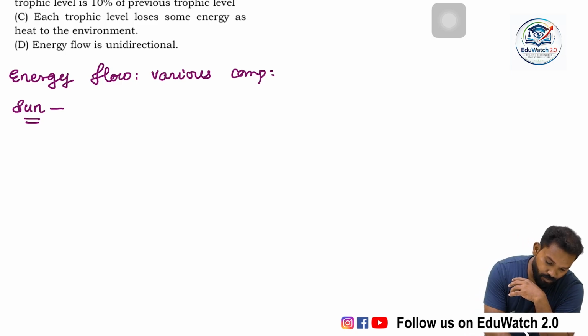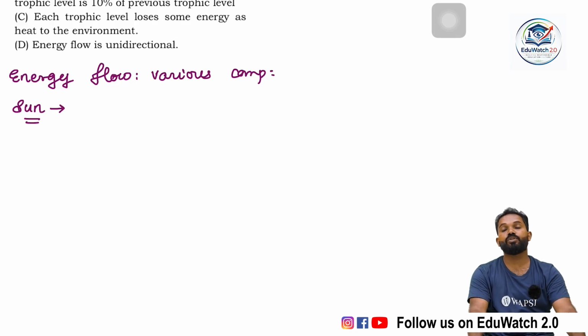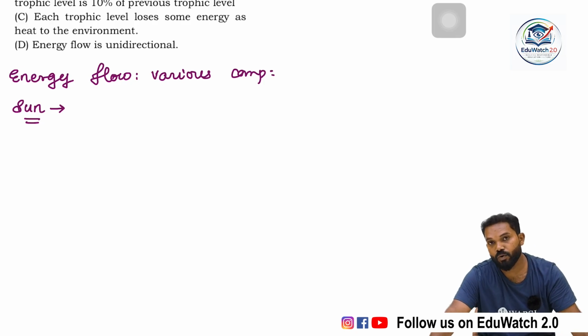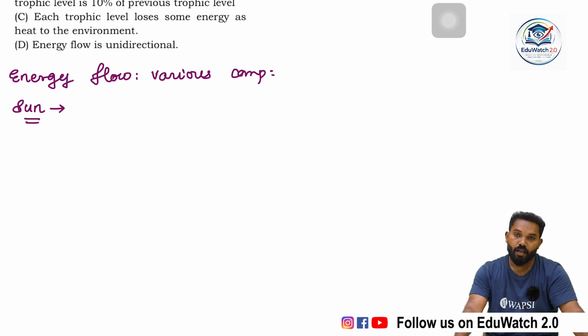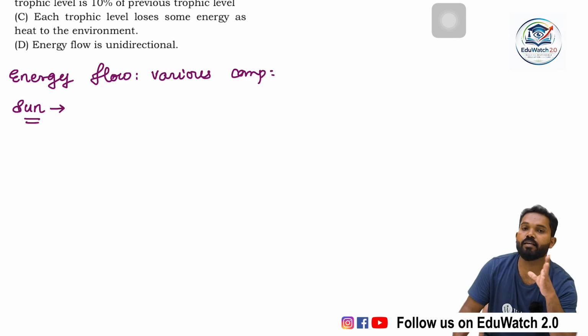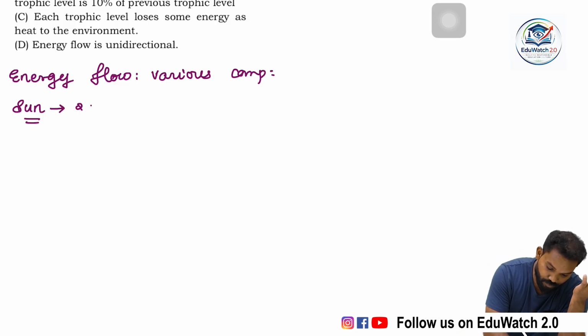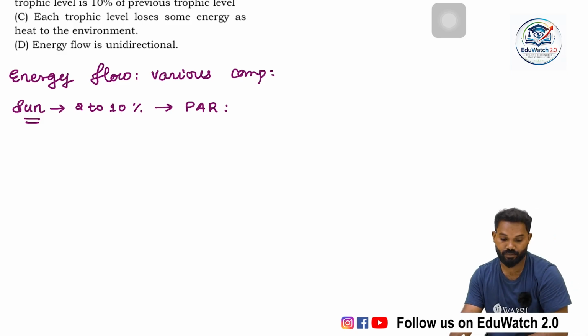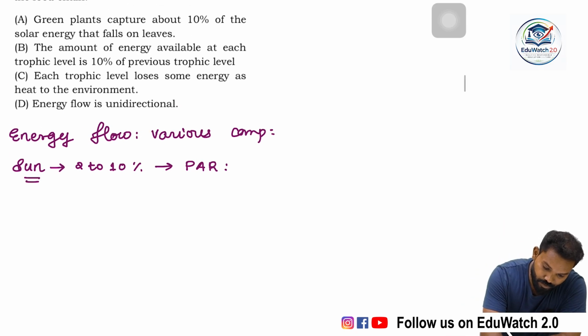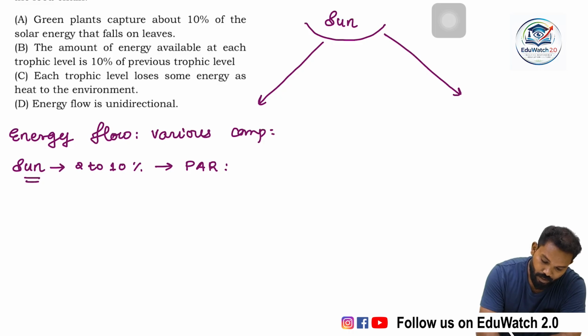The sun produces a huge amount of energy or light, but only a very little amount, 2 to 10% of energy, is photosynthetically active radiation. Light has different wavelengths.